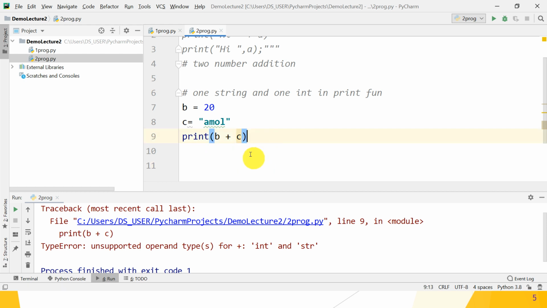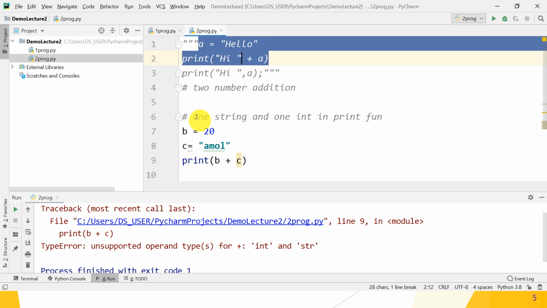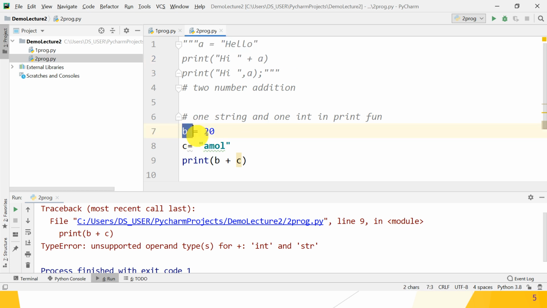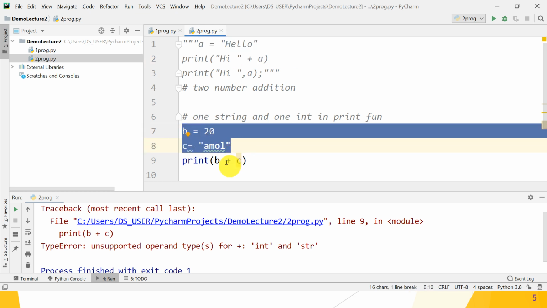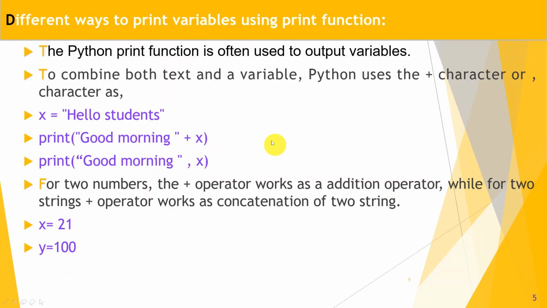Understood? Okay, so if you want, there is another way. We will see that later on. So what you understood initially: we can concat two strings using the plus operator, we can add two integers using the plus operator, but we cannot concat an int with a string because it is confused. The plus operator is overloaded and it is confused whether to concat or whether to add two numbers, because one is a number and one is a string. Okay, so guys, we will move onwards.